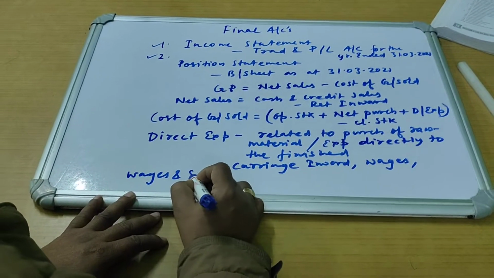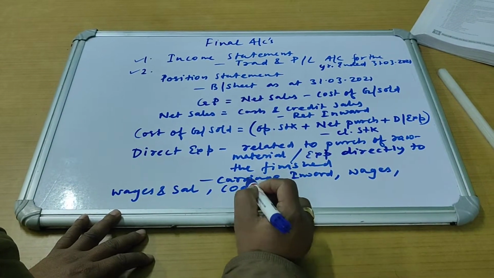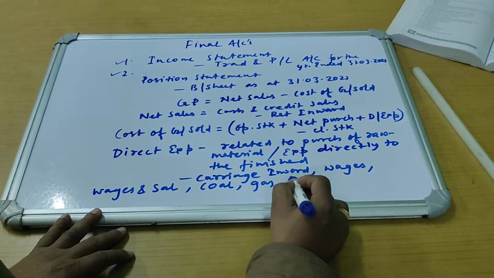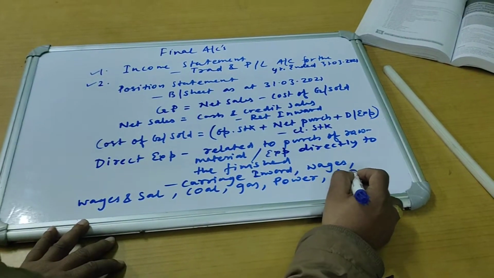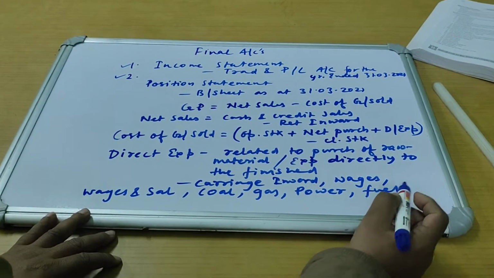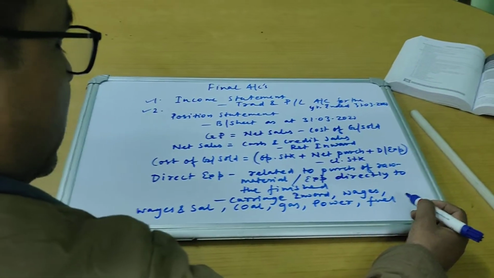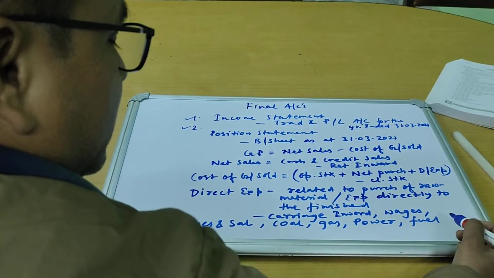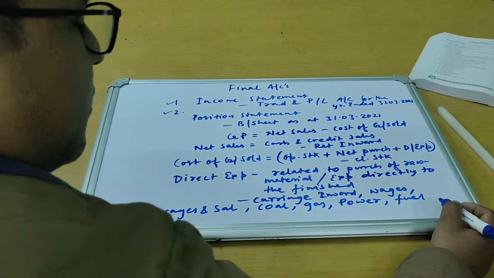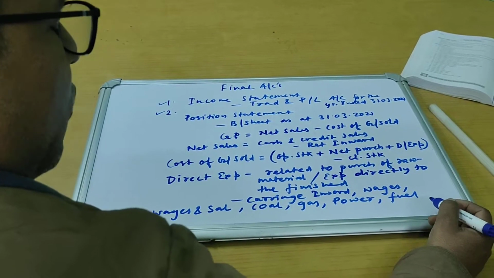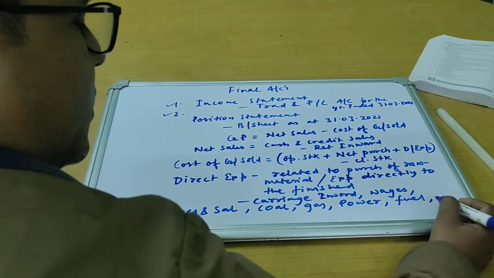Then coal, gas and power, fuel. These are expenses which generally happen in a manufacturing concern. If we are trading in our goods, these might be required to finish the goods for selling. So coal, gas and power, fuel.